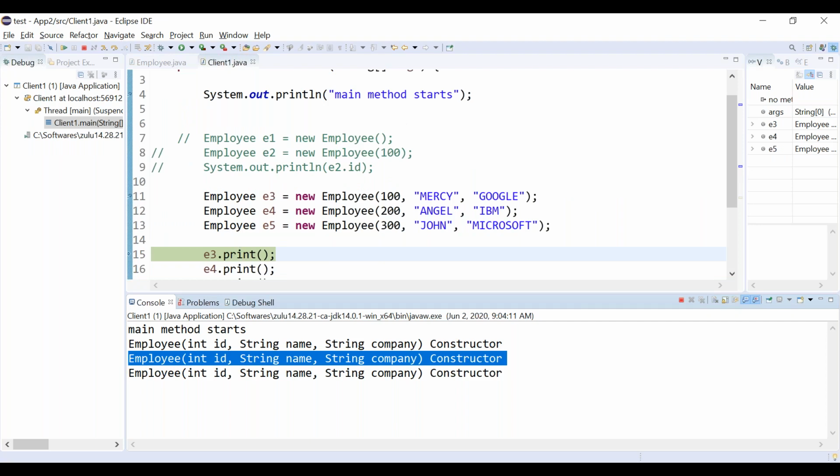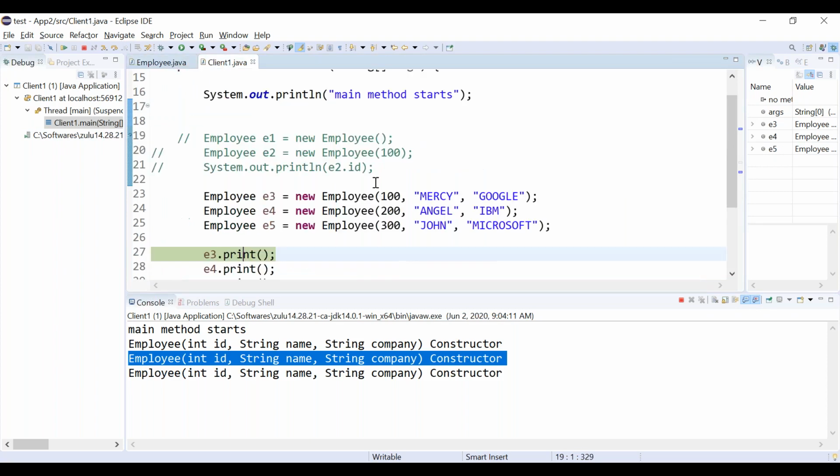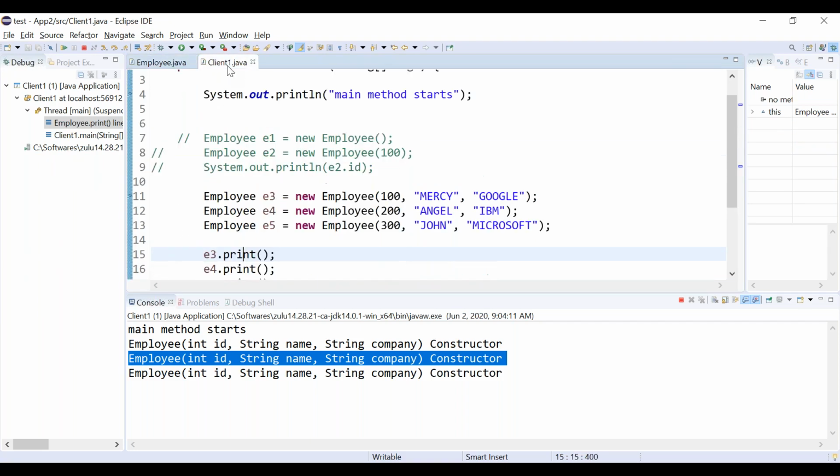You can put breakpoints inside the print method. When we are calling the print method, on which object reference did we call it? We called it using the E3 reference.